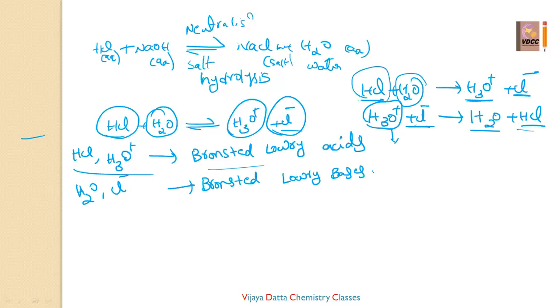See, whatever we are considering here, very important point, we can expect even in the mains, that is, what is the conjugate acid base pair, what is the conjugate base to this acid, what is the conjugate acid to the base.